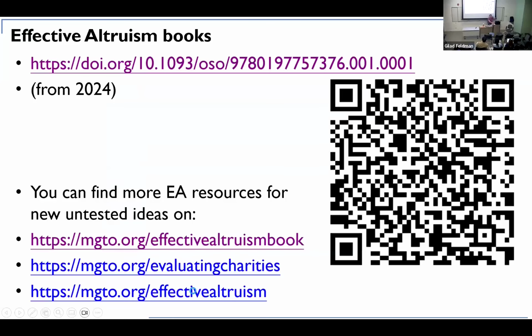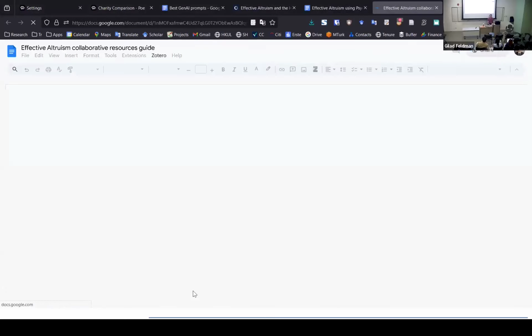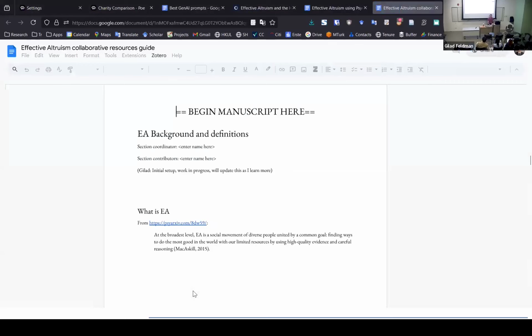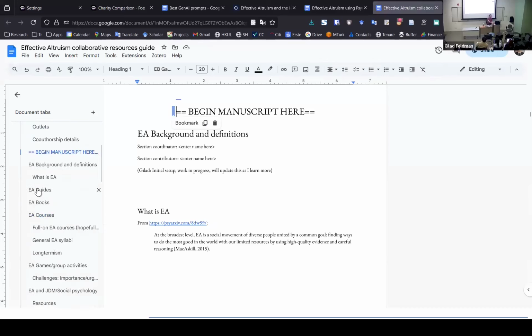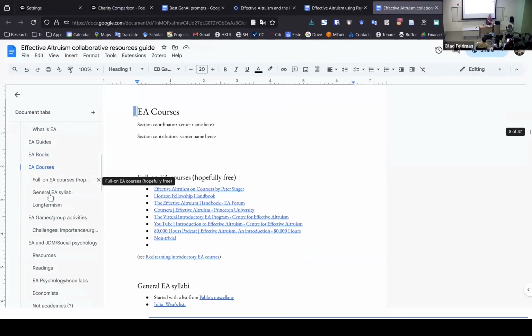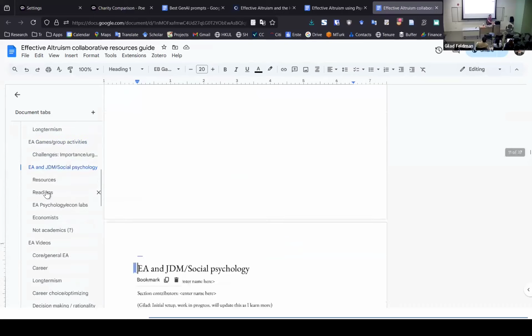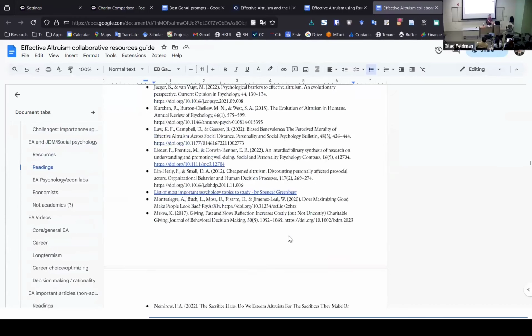In addition, this is a collaborative guide that I started and some people in effective altruism sometimes use. So feel free to go in here if you need more resources, if you want to know more about things. Sometimes what you can do with ChatGPT is that you can add links to YouTube videos, TED Talks, forums, whatever you feel like. So you'll see over here on the left, we have EA guides, EA books, EA courses, EA groups and games, a bunch of literature readings. You can download all of these readings and feed those to ChatGPT.